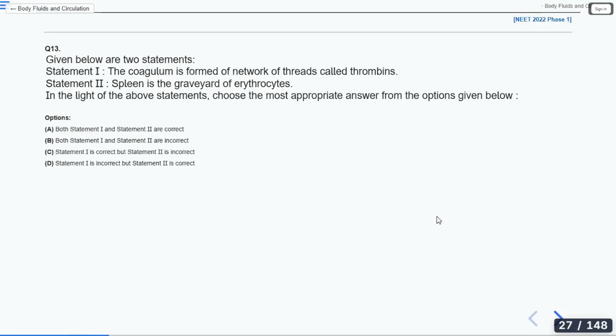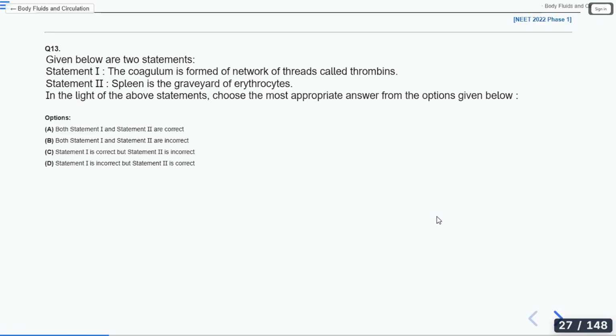It is not thrombins. Then what is? It is formed of fibrins. So a coagulum is formed of a network of threads, and that is fibrin. That is not thrombin. Don't confuse.